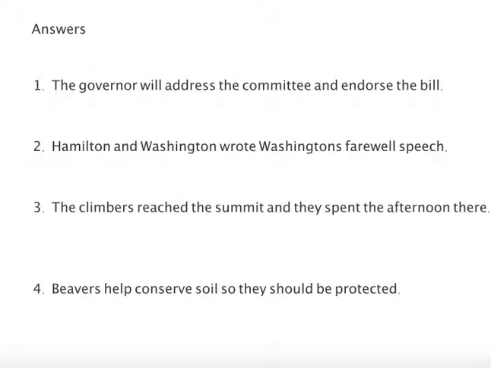All right, let's see how you did. Look at the first sentence. The governor will address the committee and endorse the bill. This is one independent clause. What throws a lot of people off is this "and."